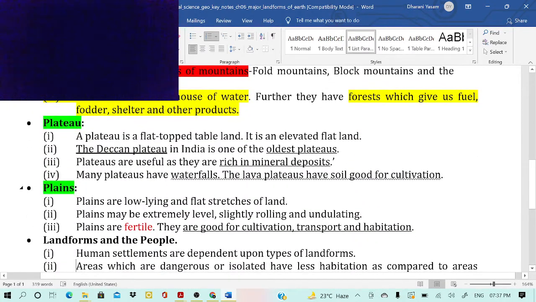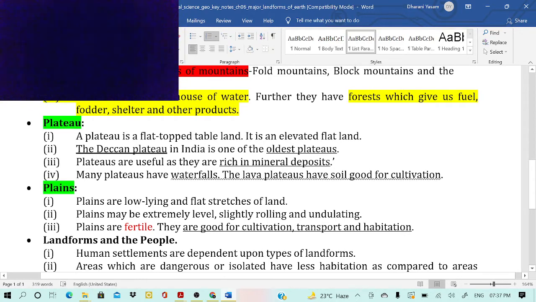Plateau. A plateau is a flat-topped tableland. It's an elevated flat land. The Deccan Plateau in India is one of the oldest plateaus. Plateaus are useful as they are rich in mineral deposits. Many plateaus have waterfalls, and lava plateaus have soil good for cultivation. Normally plateaus are volcanic in nature and also igneous type of mountains because they are volcanic in nature.